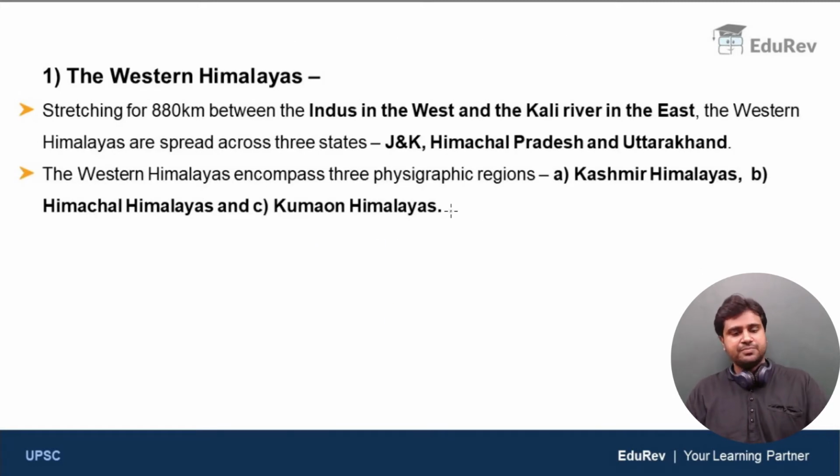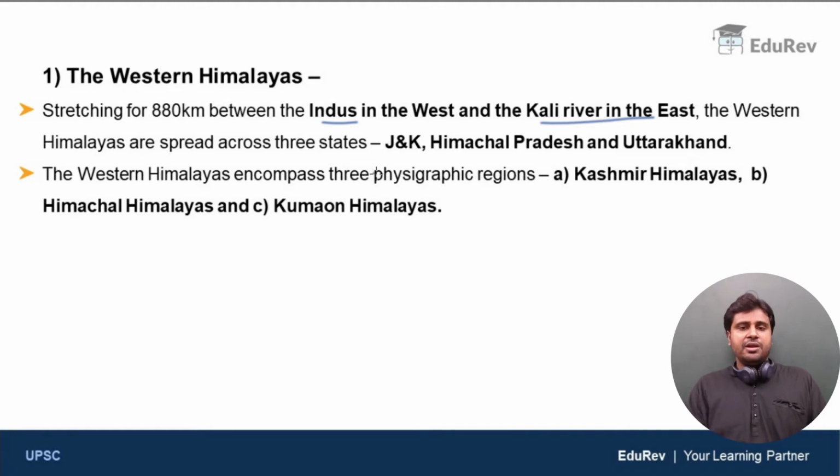Now, with this idea in our mind, let us begin our discussion with the first one, which is the Western Himalayas. Western Himalayas stretch for 880 kilometers between the Indus River in the west and the Kali River in the east. I will discuss where Kali River is, so please don't worry about that. And Western Himalayas are spread across three states: Jammu and Kashmir, Himachal Pradesh, and Uttarakhand.